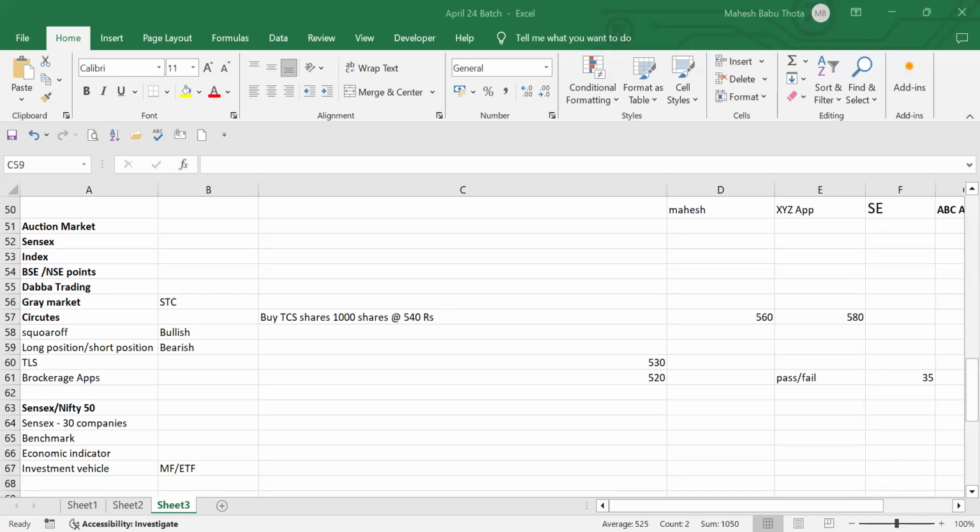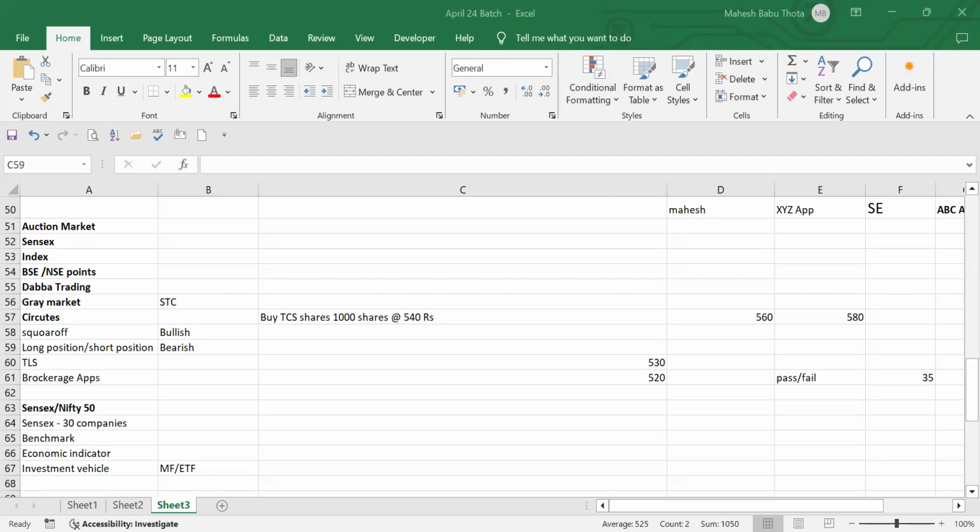Yes, Mahesh. And also we have a square off. Square off is similar to the same thing. Suppose we took a long position, and now we are taking a short position. That is called square off. Suppose we are taking a short position, and in opposite to that we take a long position, that is also called square off. Normally traders do this as square off, a closing out of an open position. Already I have an open position, and I can close it out.